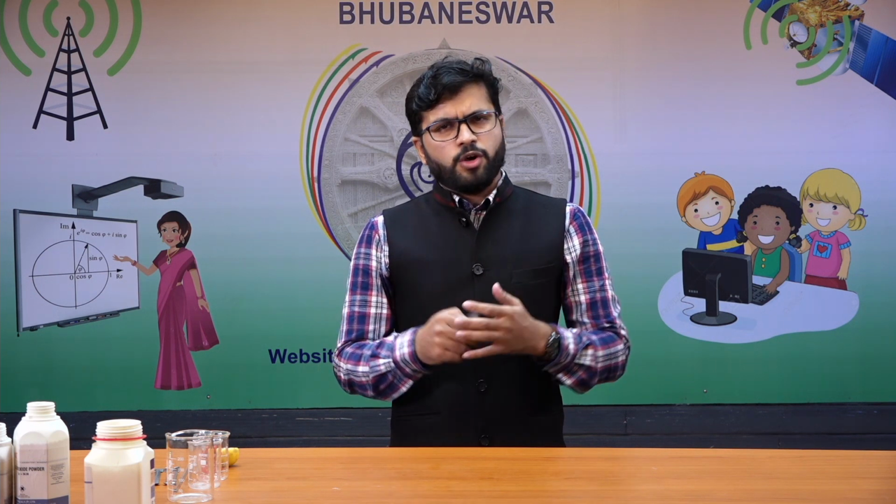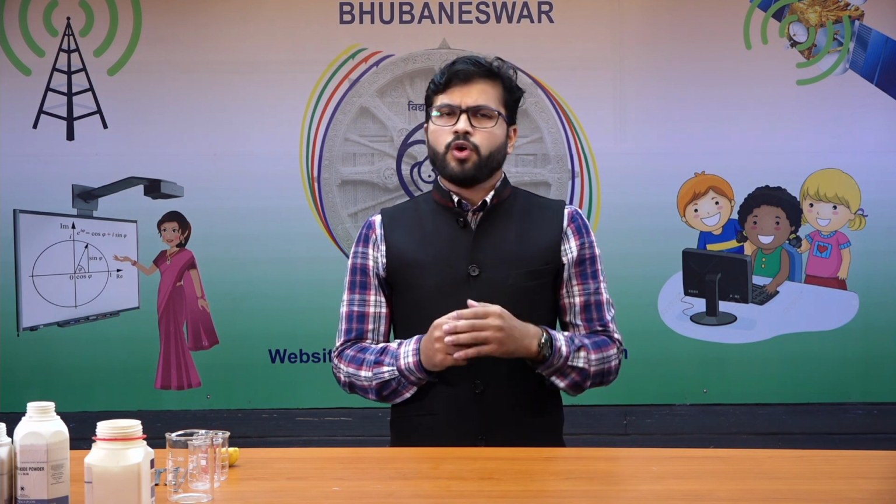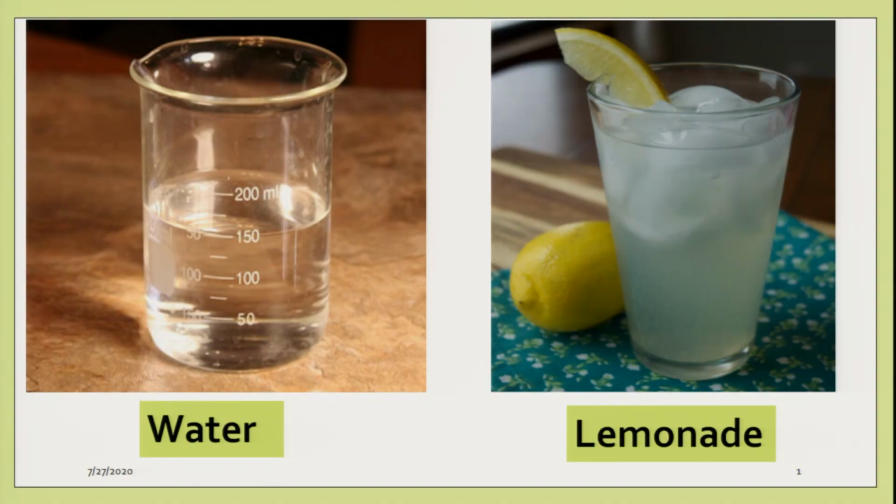But are they the same? I'll give you a fine example that's on your screen. You can see a beaker containing water and a glass full of lemonade. Are both of them the same? Obviously, no. Water is made up of water molecules, whereas lemonade is made up of water, sugar, salt, lemon juice.